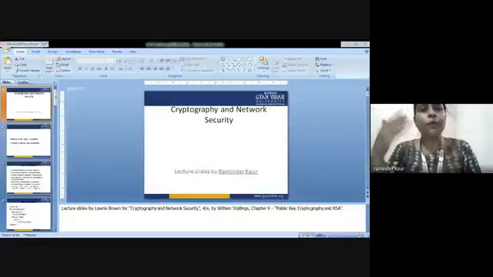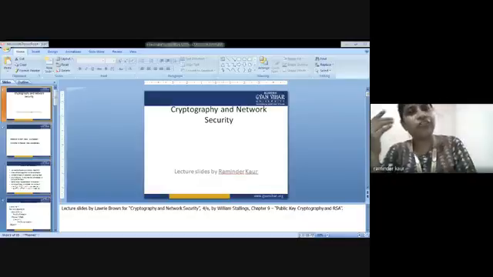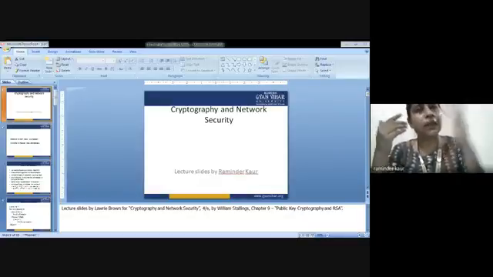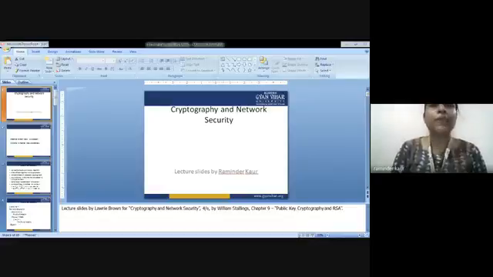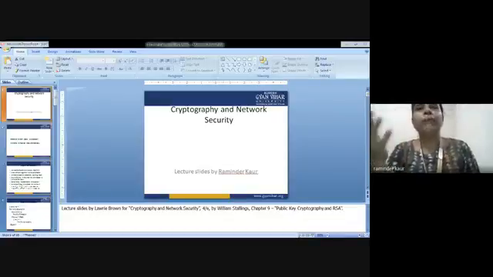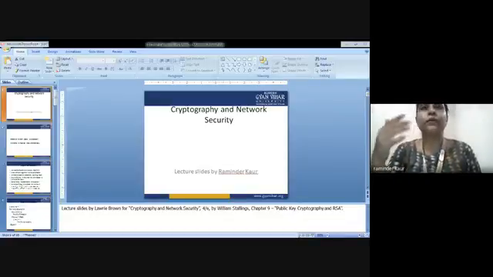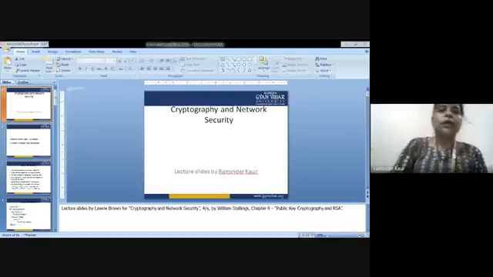Behind the encryption technique, there is a mathematical concept, or I can say a mathematical formula or theory, that is being used. Similarly, if you remember, we have studied fields, rings.